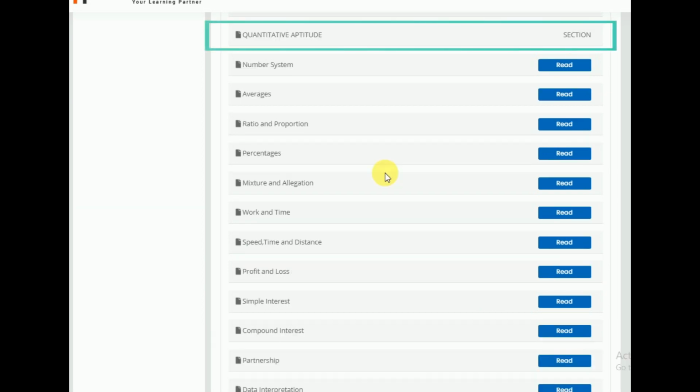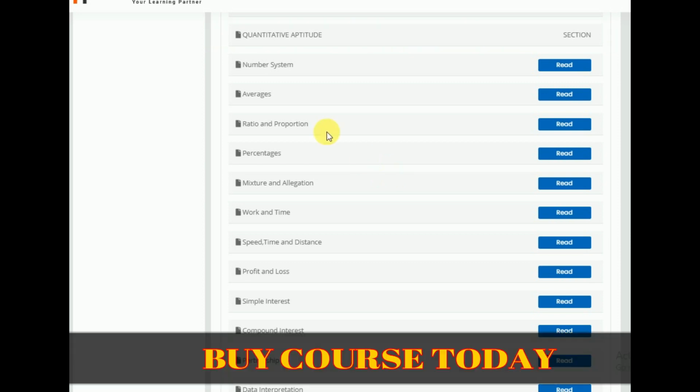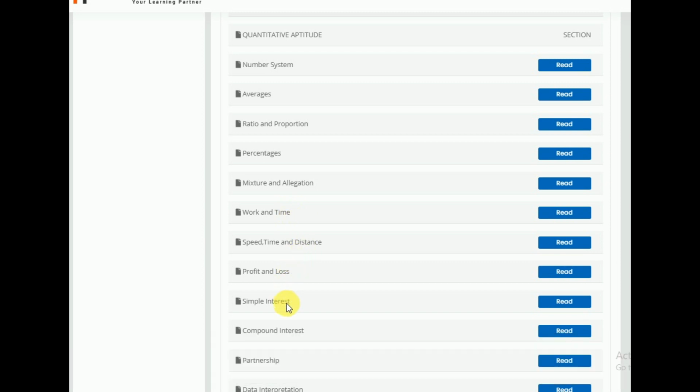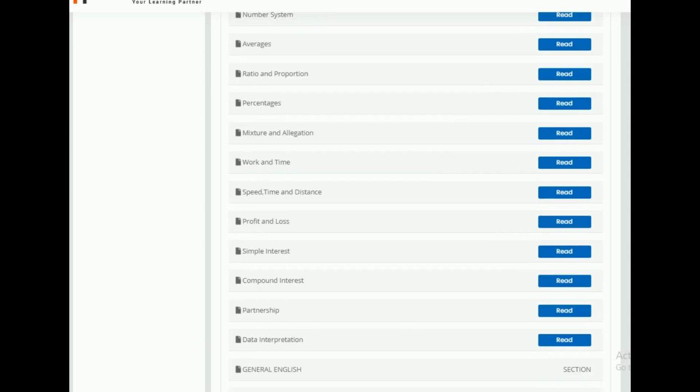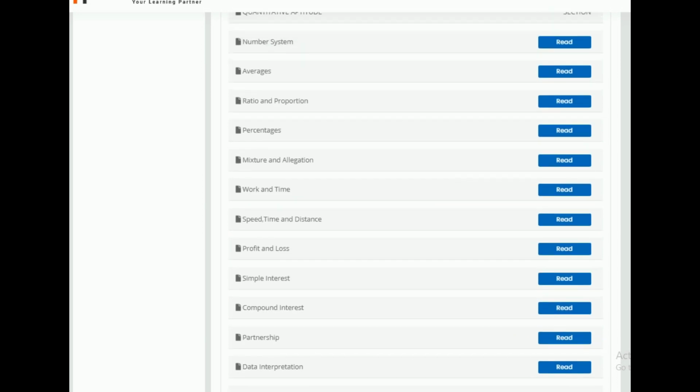Coming to the quantitative aptitude section, we covered all the topics from quantitative aptitude like number system, averages, ratio and proportions, percentages, mixture and allegation, work and time, speed, time, distance, profit and loss, simple interest, compound interest, partnership, and data interpretation. So these all are the topics from the quantitative aptitude. So all ebooks are available here.